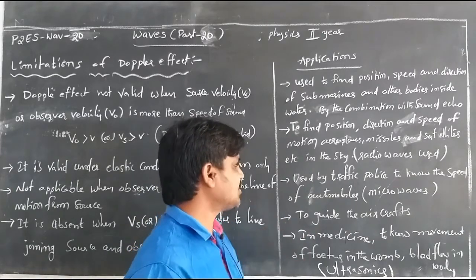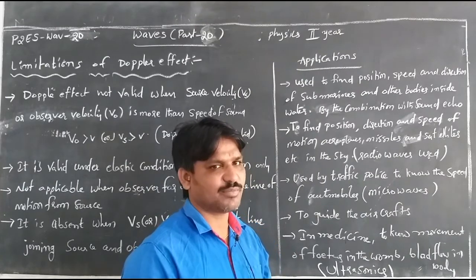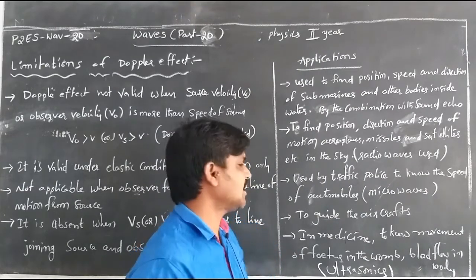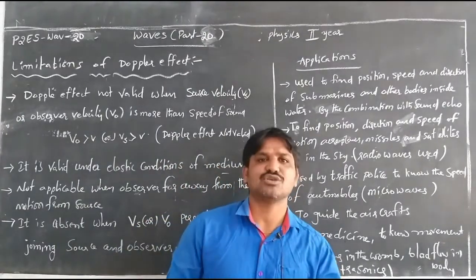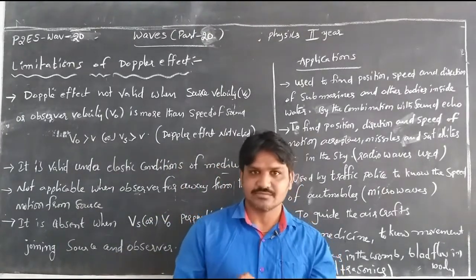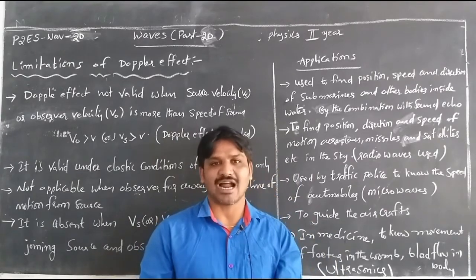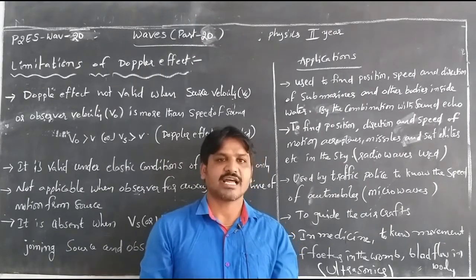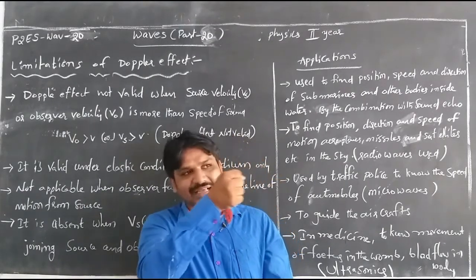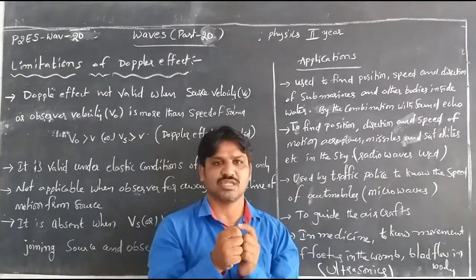With the reflection of sound waves, the Doppler effect is applied. Then it is applied in daily life by the traffic police, with a speed gun, to find the speed of automobiles which are moving, when somebody is doing rash driving. The traffic police use a gun, applying the Doppler effect when the waves are sent out.